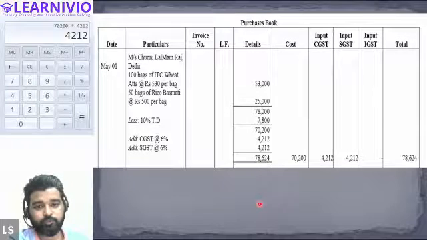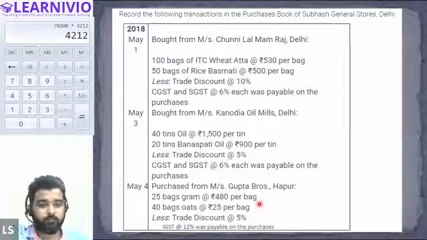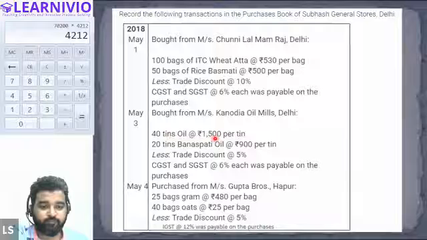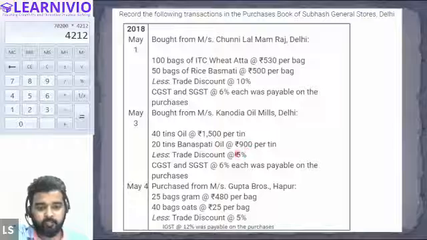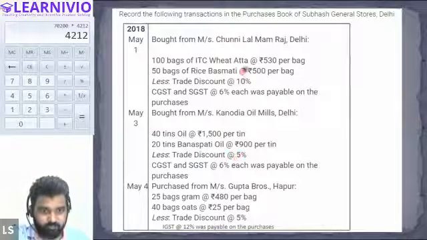All right, let's move to the other transaction. Transaction on the 3rd. Bought from Messrs Kanodia Oil Mills, Delhi. What are the items that we are buying? We are buying 40 tins of oil at 1500 per tin. Then we are buying 20 tins of Banaspati oil at 900 per tin. And we have got a trade discount of 5% as well. Earlier we got 10% discount, but this supplier is giving us 5%. CGST and SGST are the same, 6%.